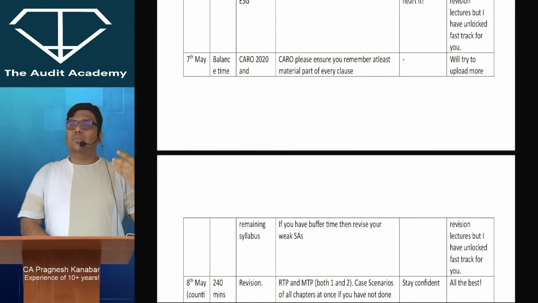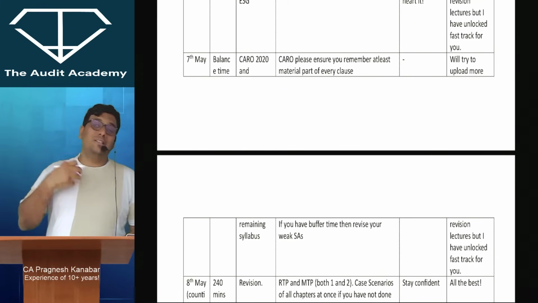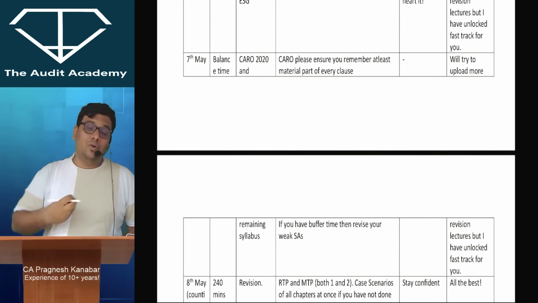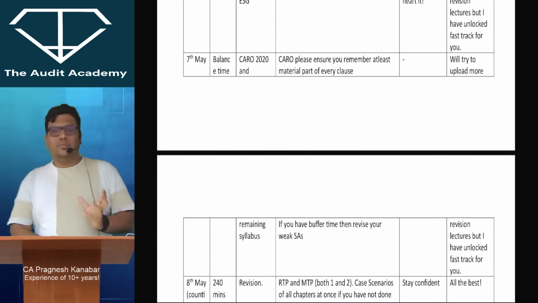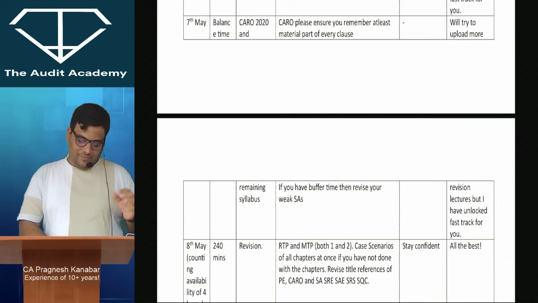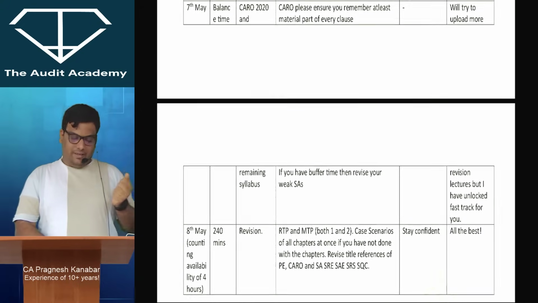Although when we talk about very famous clause numbers, their favorites are clause 3, clause 7, clause 9, clause 11, clause 16, clause 21. So normally these clause numbers are their favorite. However, it is very dangerous to do ABC analysis when it comes to CARO 2020. And while studying clause numbers, don't forget to read the applicability part also of CARO.